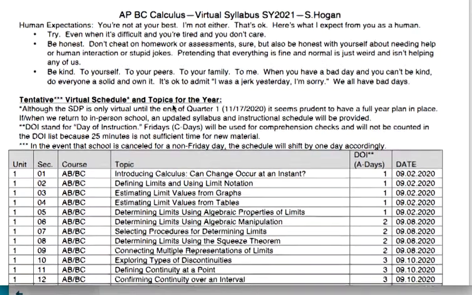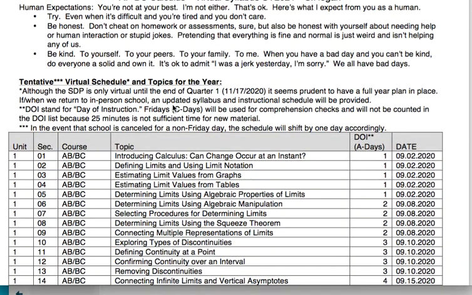Now, in terms of human expectations, so you're not at your best. I'm not either. That's okay. Even if you are the most massive introvert on the planet and you've been waiting your whole life to be able to just stay home and play video games or whatever, you're still probably a little bit over this pandemic thing. We've all had a hard time with this. So here's what I expect from you as a human. Try. Even when it's difficult, even when you're tired, even when you just don't care.